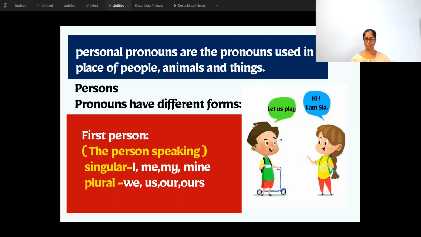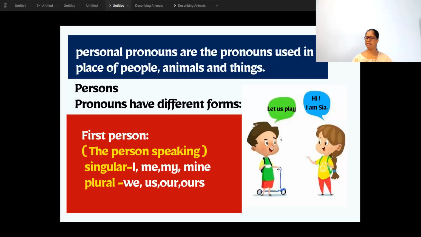That means all those words like he, she, him, I, me, my, you, they, them, it, are personal pronouns. But we are going to group them into different forms. You need to understand that very well.